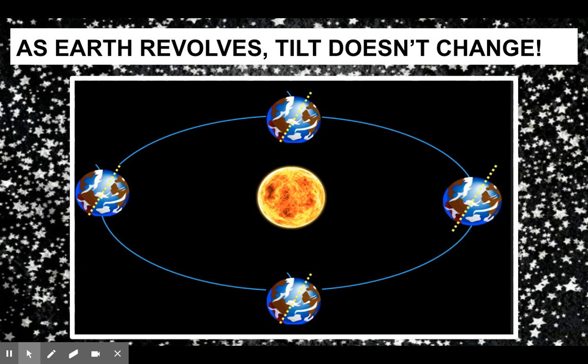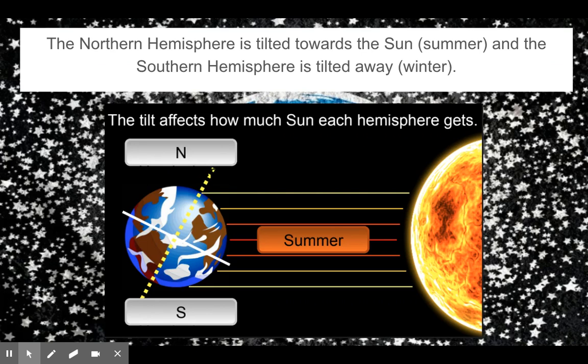So here we go. If you look at the image, you notice that the sun is hitting the Earth at different spots. So basically, if it is summer in one area, it's going to be winter in the opposite area. The same thing goes for spring and fall. That's when we're having neither direct nor indirect sunlight. We live in the northern hemisphere. When our hemisphere is tilted towards the sun, we experience summer. If we lived in the southern hemisphere, we would be experiencing winter.